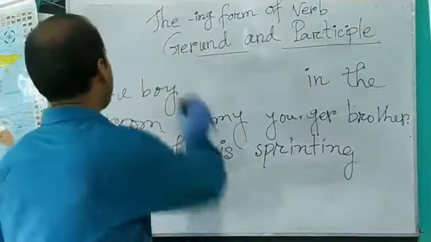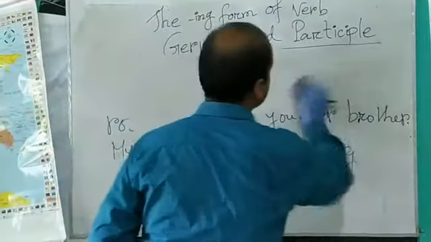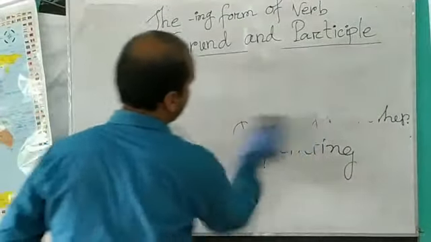Dear learners, now we are at the finishing touch. Now I will give you homework.